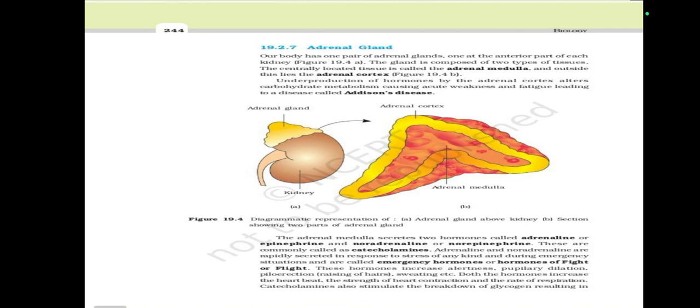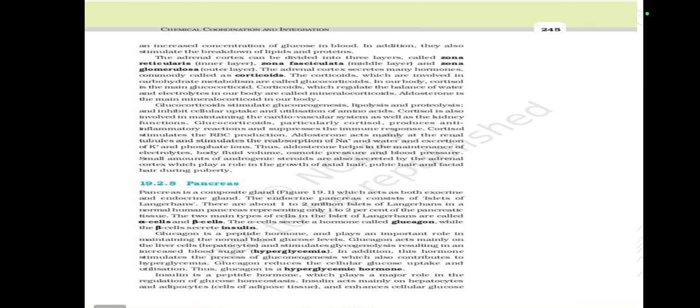These hormones increase alertness, pupillary dilation, piloerection, raising of hairs, sweating, etc. Both the hormones increase the heartbeat, the strength of heart contraction, and the rate of respiration. Catecholamines also stimulate the breakdown of glycogen, resulting in an increased concentration of glucose in blood. In addition, they also stimulate the breakdown of lipids and proteins.